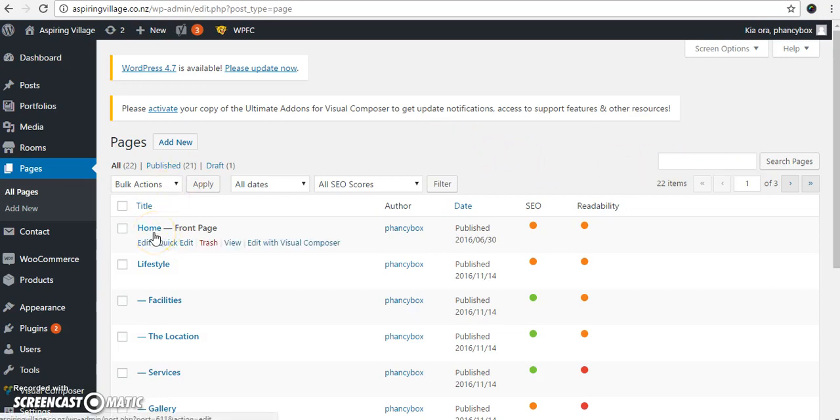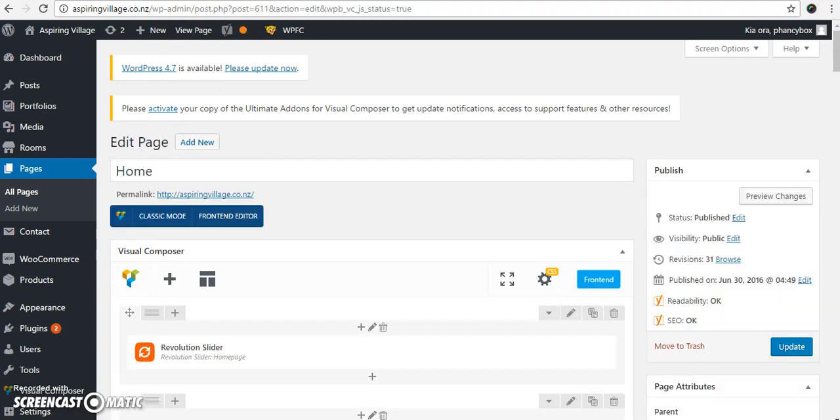As with other sections within WordPress, when you hover over a page, it gives you these standard options. You can edit to make a change to the page, quick edit to make a quick change like the date or the title. You can delete the page, view the page, and if you're using Visual Composer, you can edit it using Visual Composer. So we're going to go to the home page and click on Edit, and this is the screen that you'll see.